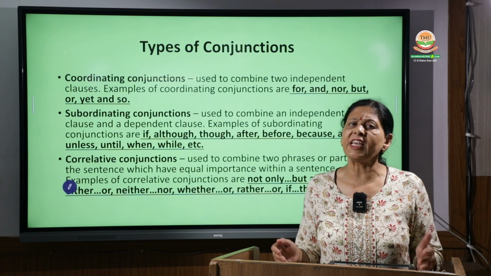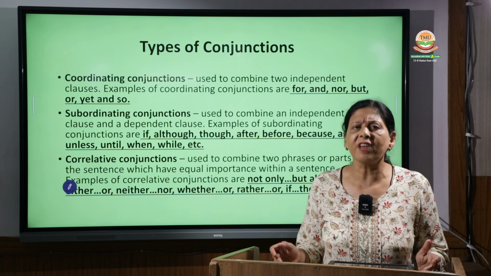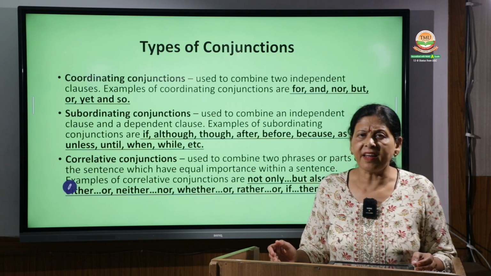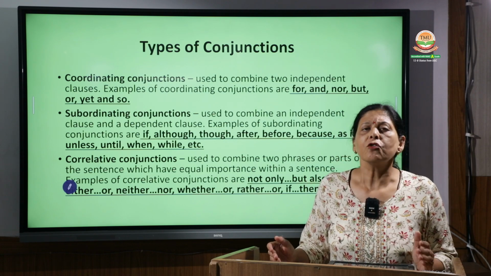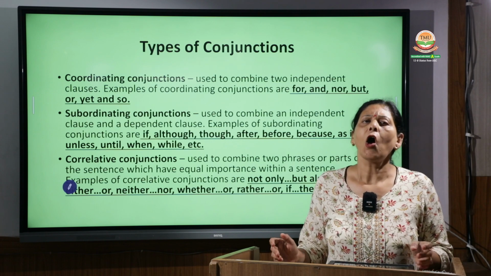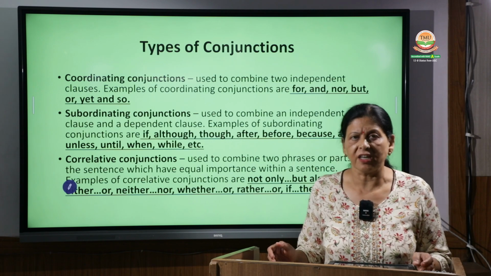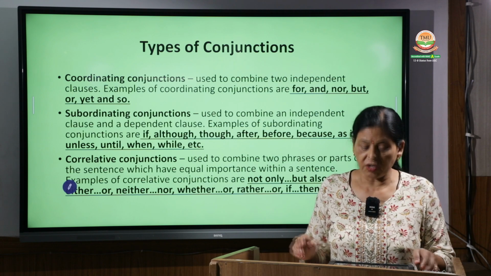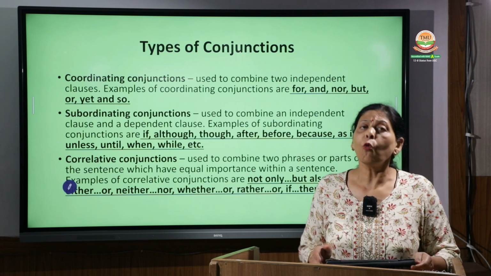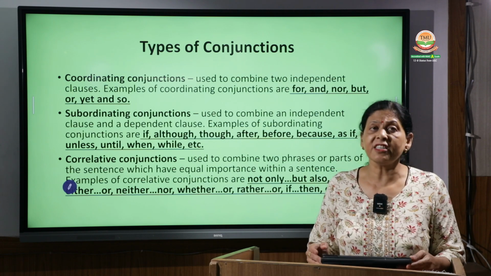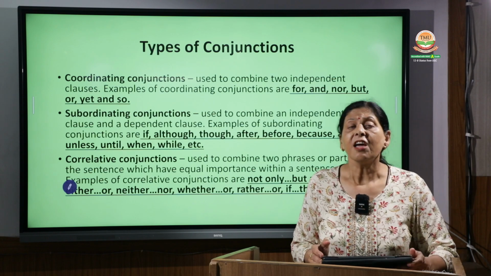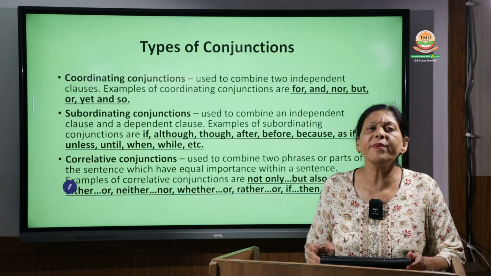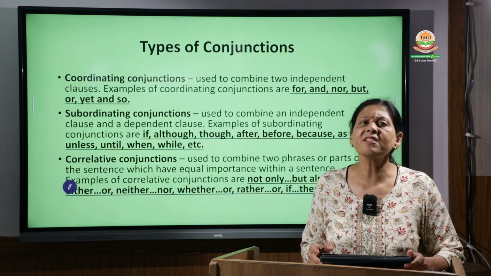The first one is the independent clause, then there is a subordinating conjunction, and then there is a dependent clause. So this is the function of the subordinating conjunction, to join the independent clause with the dependent clause. I hope that, because I am discussing in great detail, giving you each and every example, all your doubts would be clear and you will be able to understand it clearly and perfectly.